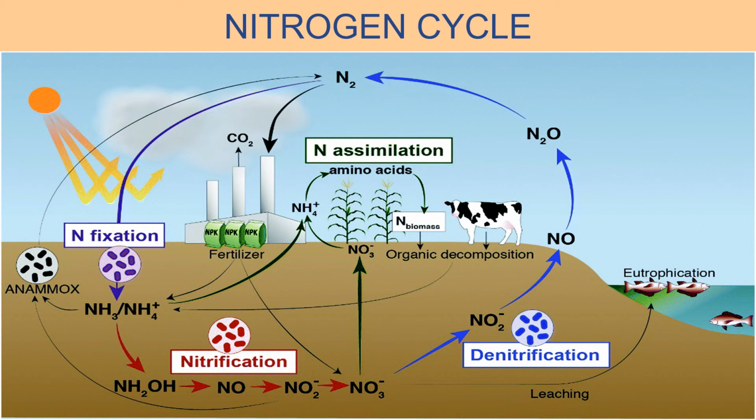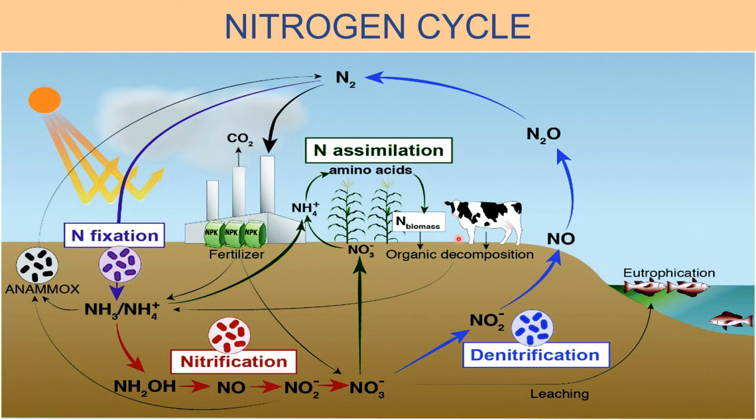And the process of converting this nitrogen gas of the atmosphere into compounds of nitrogen which can be used by plants is called nitrogen fixation. And for this purpose, there are certain bacteria which are exclusively meant for this purpose, like rhizobium bacteria, blue-green algae, etc., which live in the root nodules of plants. And this process is done exclusively as a part of the nitrogen cycle. So now let us discuss the nitrogen cycle in detail.